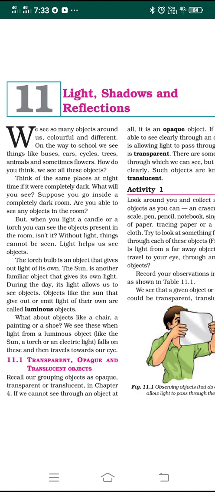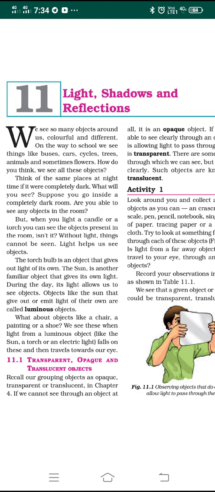So how do you think that we all see those objects? Yes, it is with the help of our eyes. We are able to see through our eyes, right? Now think of the same places that you see in the daytime at night time if it were completely dark. Yes, of course it will be dark at night time. So would you be able to see anything? What will you see at night time?